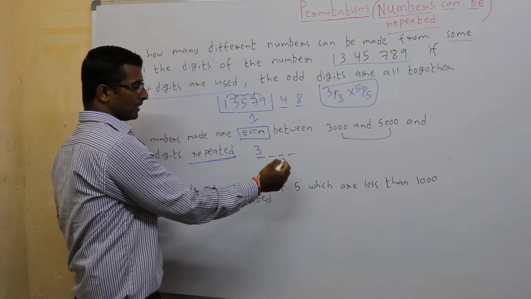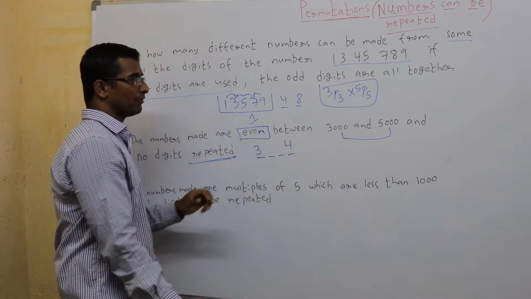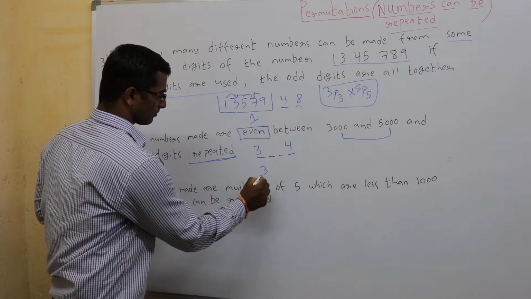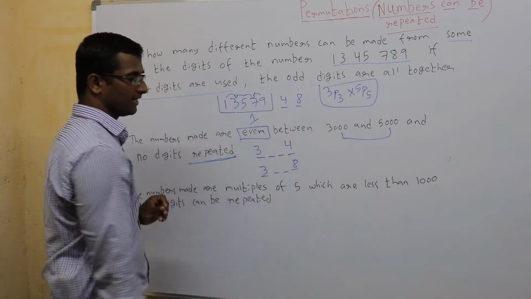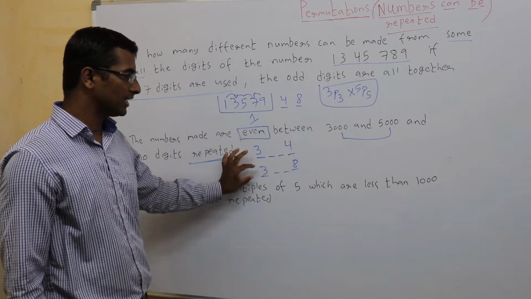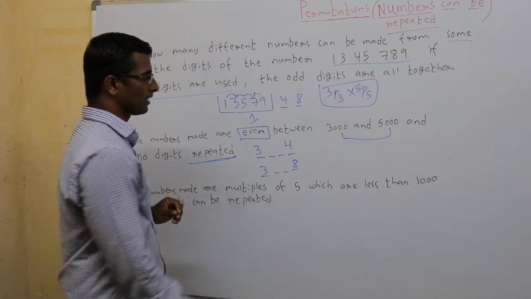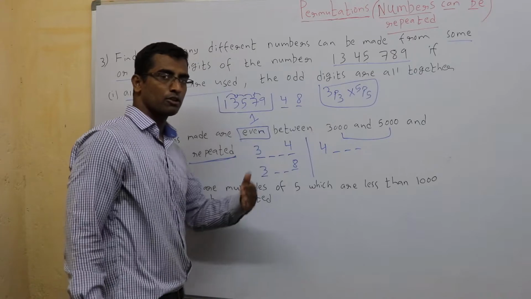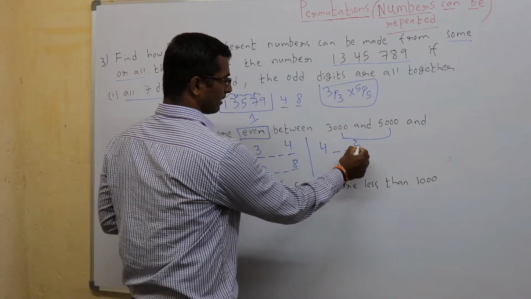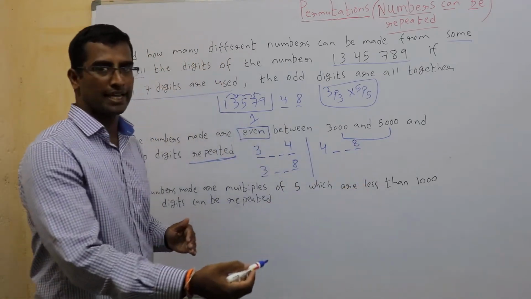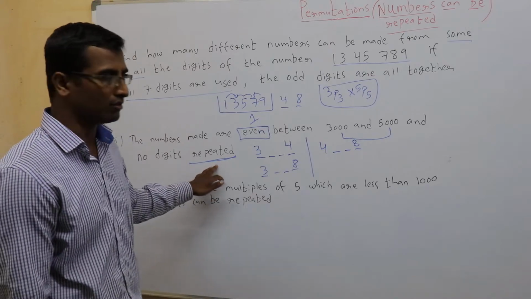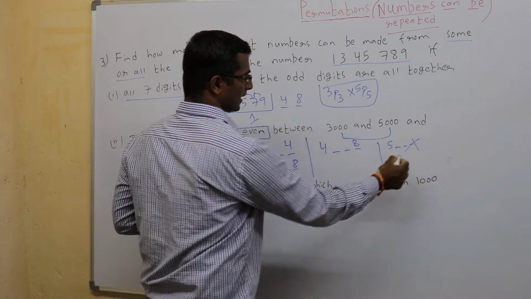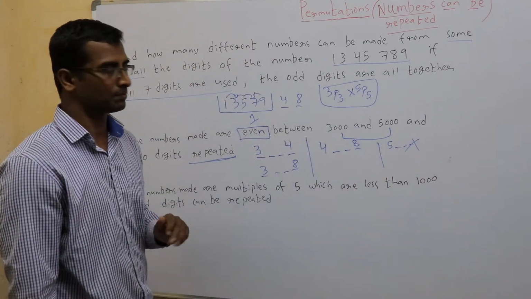And it should be an even number, which means it has to be 4 at the end, or it could be 8 at the end. Only then I can say this will be an even number. Or it could also start from 4. So the ending digit has to be 8. I cannot place 4 again because repetition is not allowed. And I cannot start with 5. That will be beyond 5000.